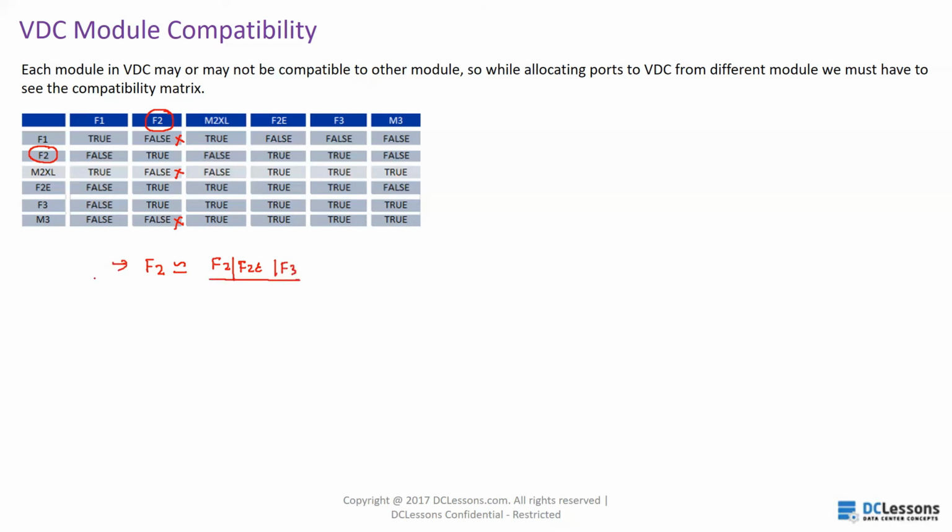This is the one thumb rule you have to take care of. Otherwise, if you talk about F1, F1 is compatible with F1 and M2. F1 is not compatible with F2E, F3, M3. So these are all the compatibility matrix you have to follow.